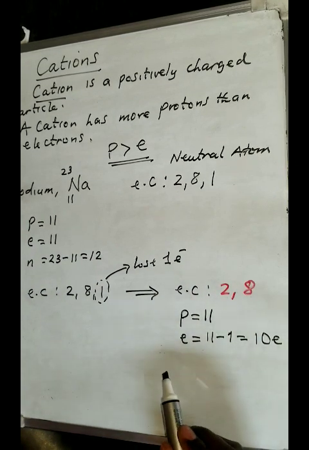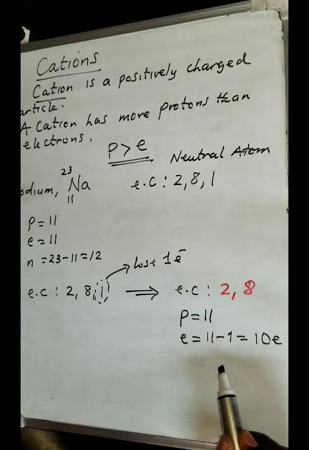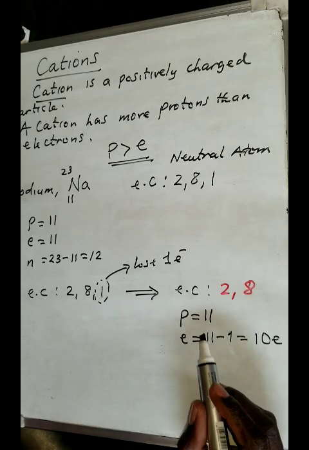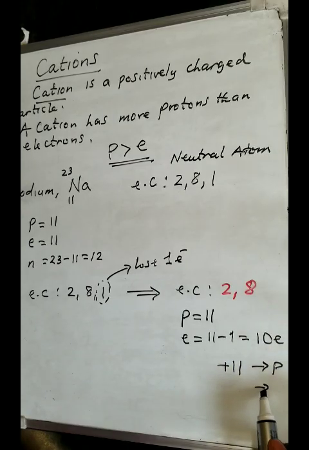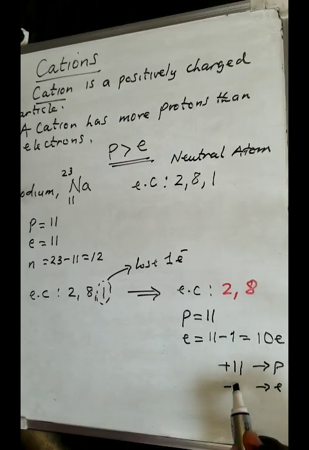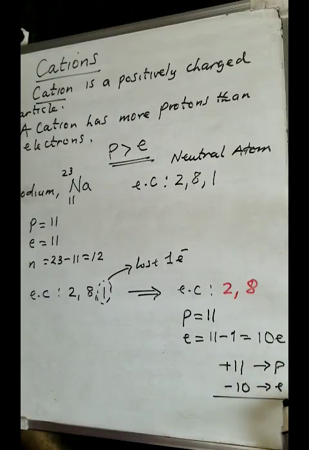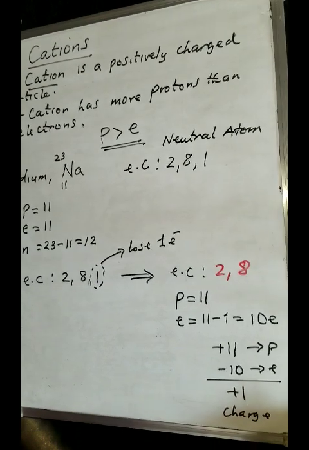You get that? So now, what is the overall charge? For you to know the overall charge, you just need to add the protons and the electrons. Remember, protons are positive, that's the number of protons, and electrons are negative. How many do you have there? You have a negative 10. So when you add that, you're going to have a positive 1. And this is what we simply call the charge on the sodium ion.